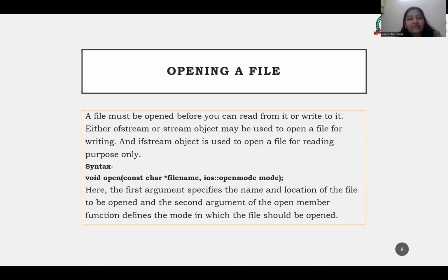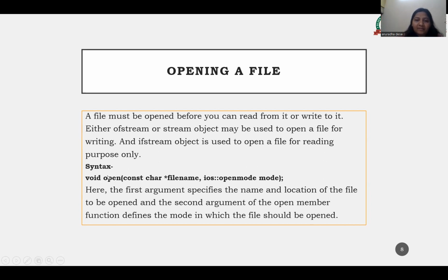If an ifstream object is used, it opens a file for reading purposes only. The second is that either an ofstream or fstream object can be used to open a file for writing. Here you can see the syntax, void open. This is my syntax to open the particular file.